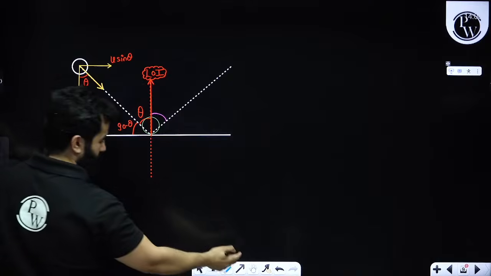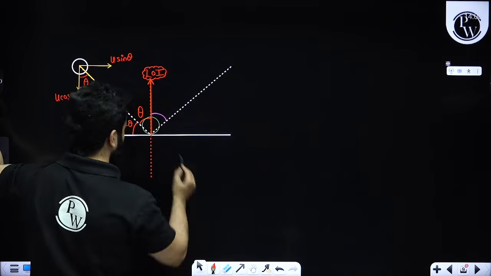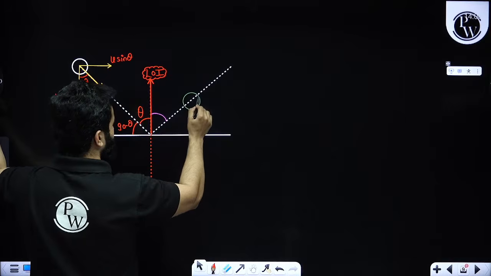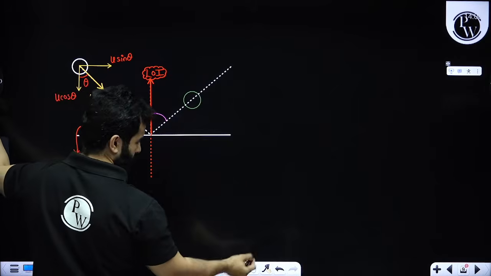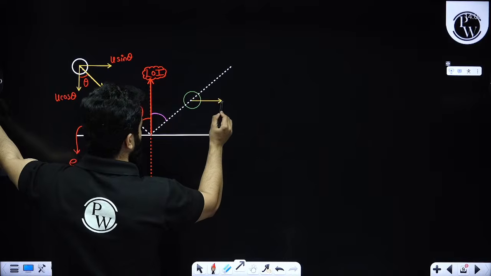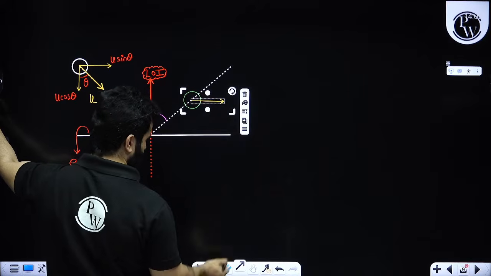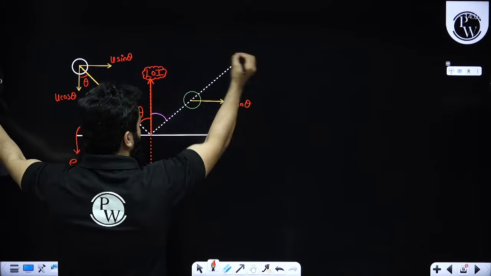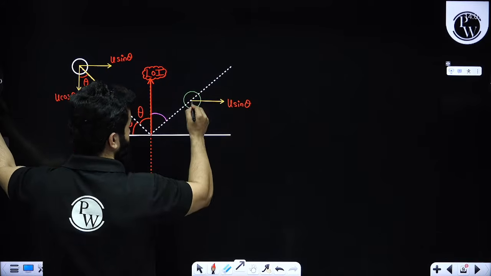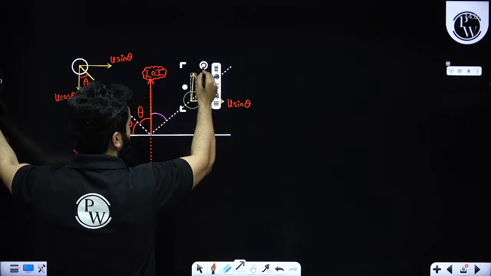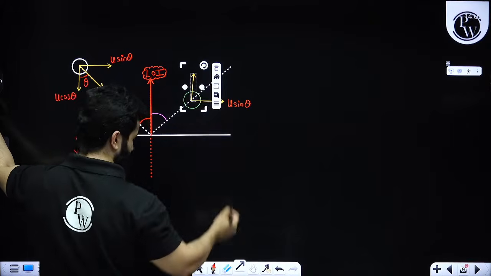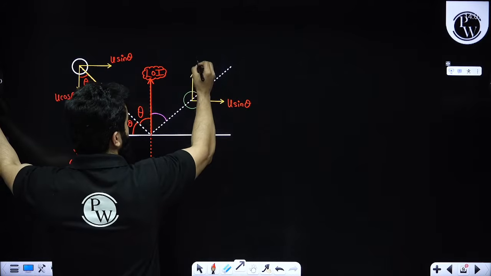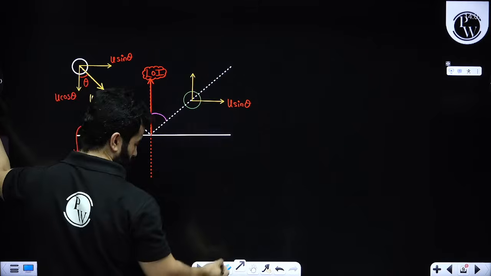So I am saying that after collision, what's going to happen is that this velocity will not change. This will remain same, and that is u sine theta. And this velocity will change. And when you are going to talk about this velocity, let me write down this as Vy dash.